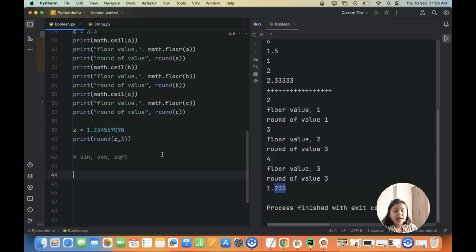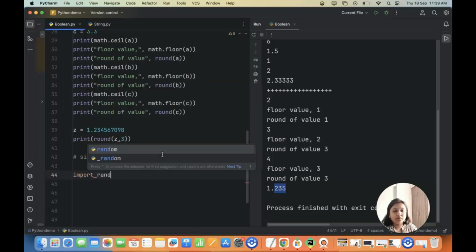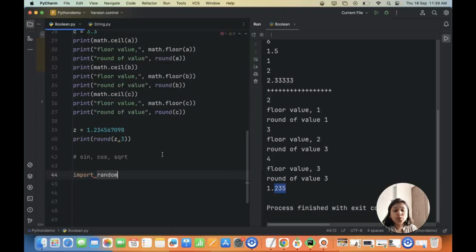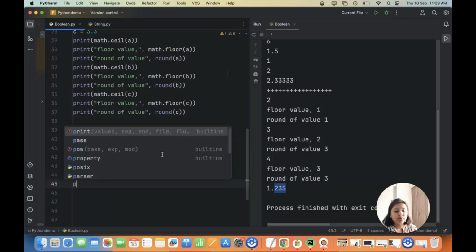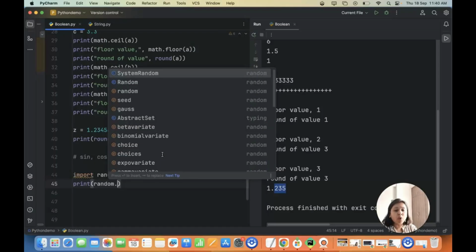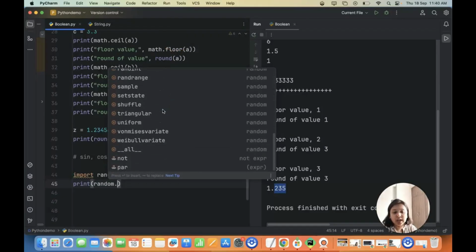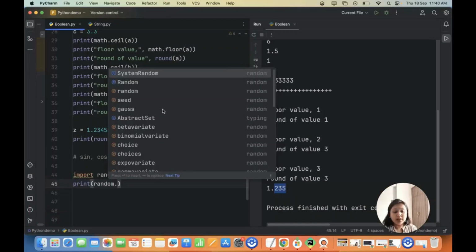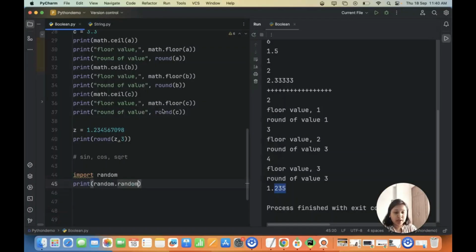So let's say I have a random module. For that, you first have to import random. That is a module from which you can use different functionality. In the print statement, I will mention random. From the random module, I have all these choices that I can use. I can use random, I can use seed, I can use different other functionalities. What I will concentrate on right now is the random function that it provides. So I'll do print random.random.